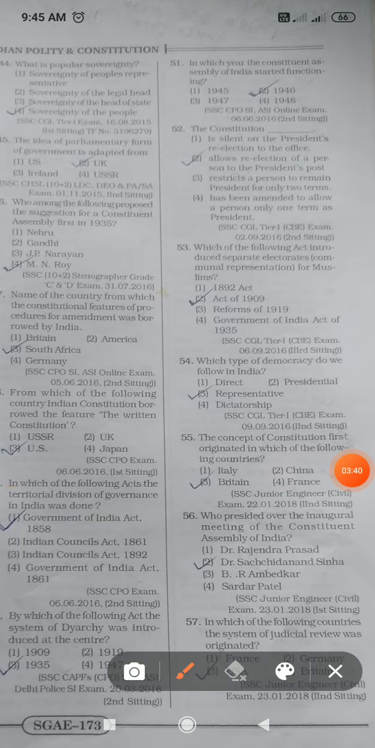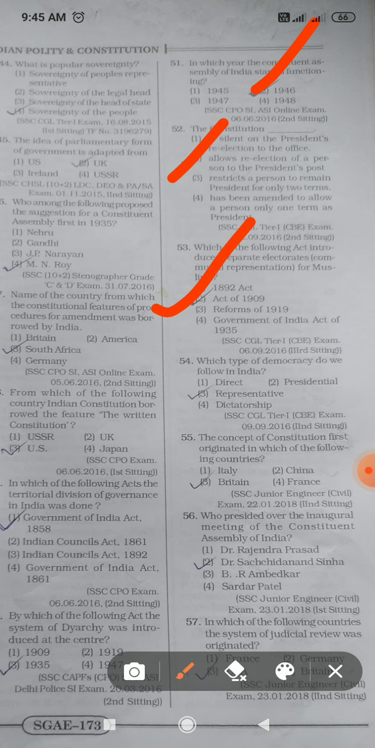Next, in which year did the Constituent Assembly of India start functioning? So 1946. The Constitution allows re-election of a person to the president post. Which of the following acts introduced separate electorates? So separate electorate for Muslims, it was the 1909 Indian Councils Act.